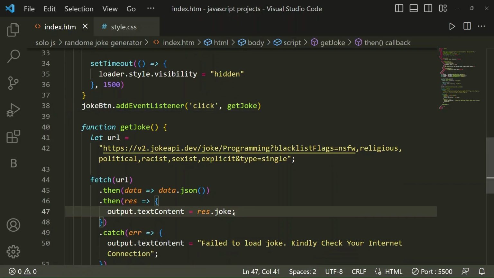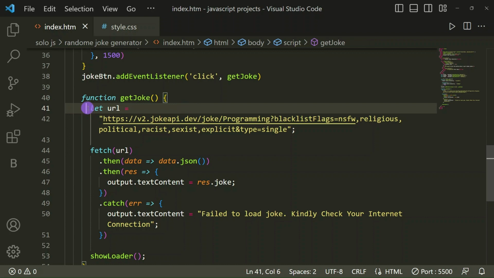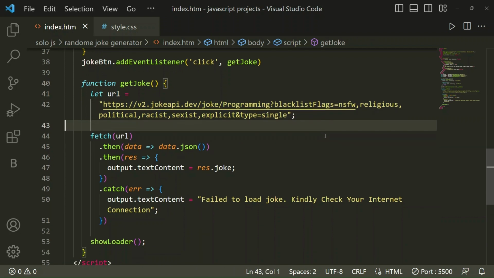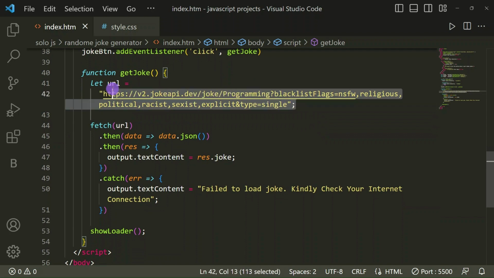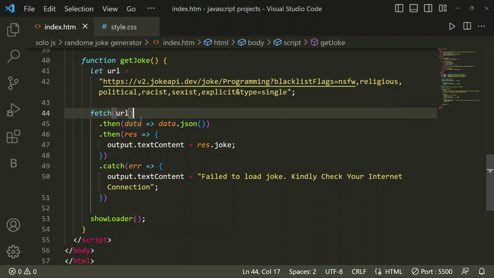This event is triggered by the button. Then function get joke. We have selected one URL, which is the website from which we are getting the joke. The main thing is this link. You can search on Google for random joke generator links.